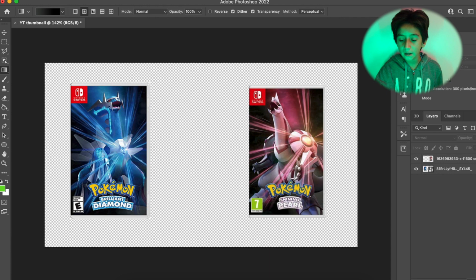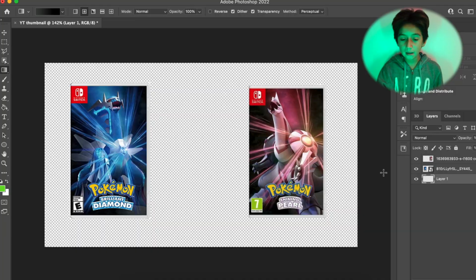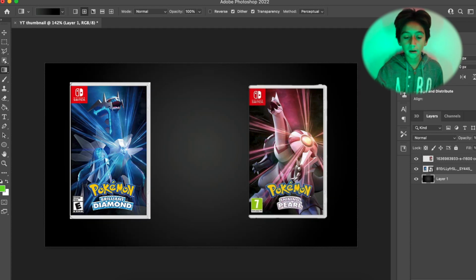So let's just go right here to the plus on the bottom right. Create a new layer and drag it to the bottom. Photoshop works in layers. You'll have whatever you want to be in the front on top of the layers, and whatever you want the background to be will be on the bottom. So now that we have the layer, you can see this mouse cursor in the middle, and just go from the middle and drag it to the top right. So you can see we have a very nice background now.